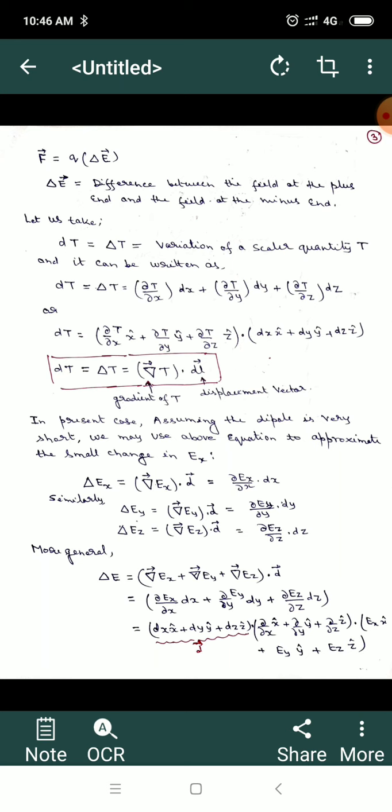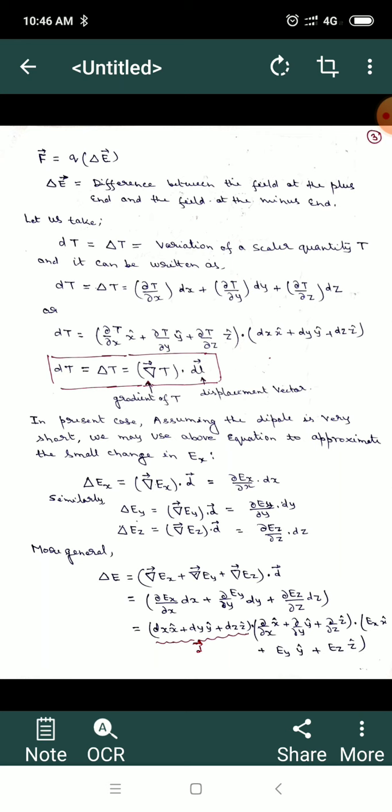Or we can write del Ex upon del x. Here Ex is basically the x component of the electric field, which is a scalar, and the x unit vector, x cap, gives the direction to the electric field. So del Ex upon del x dx. Similarly we can write for the y component and z component, delta Ey, delta Ez: del Ey upon del y into dy, del Ez upon del z into dz.